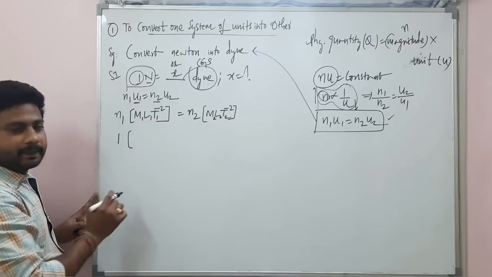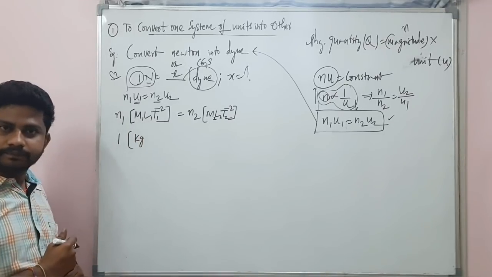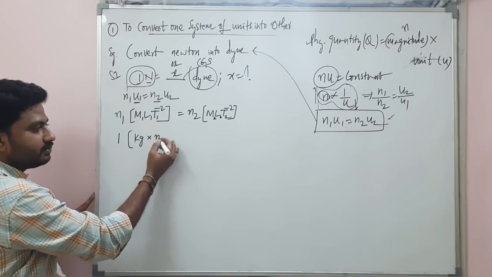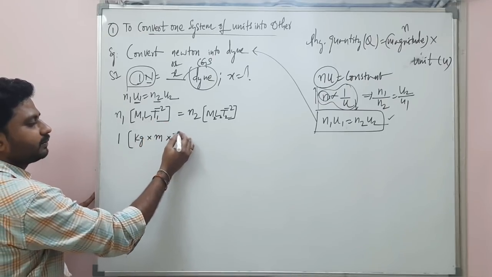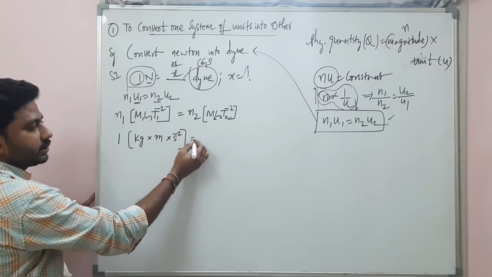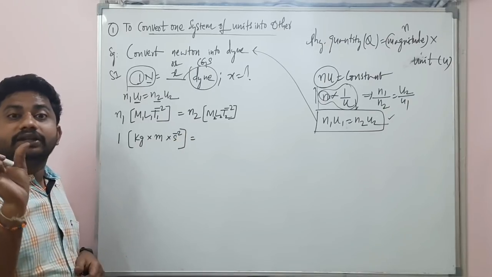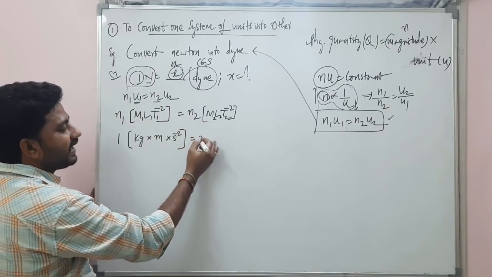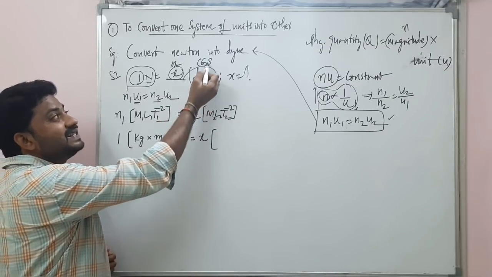This is SI. Mass in kilogram into length meters into time second, second minus 2, which is equal to, what is N2 here? Magnitude here, right hand side magnitude. It is X into, this is CGS units.